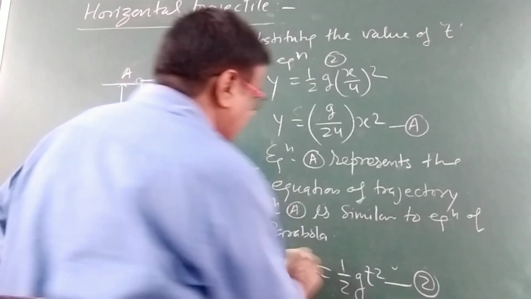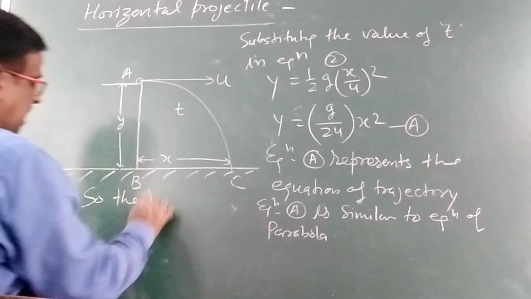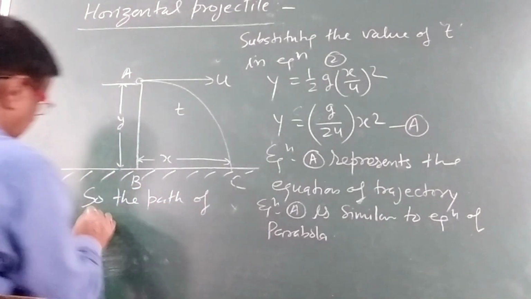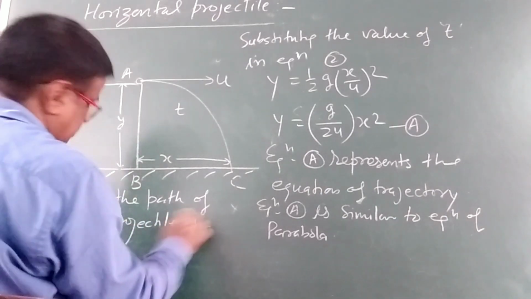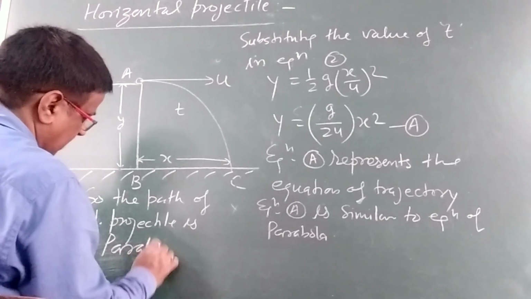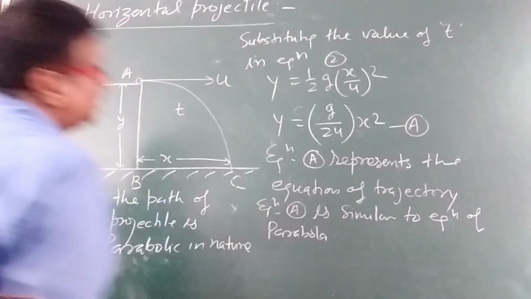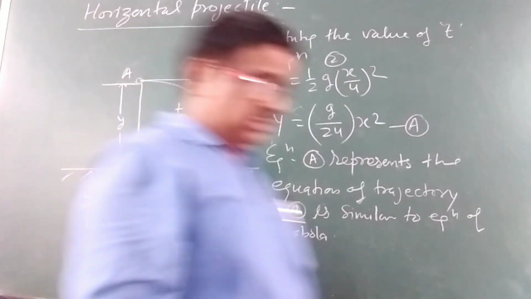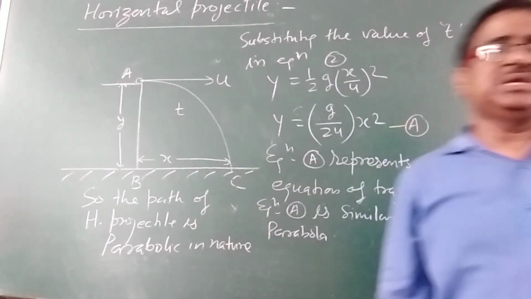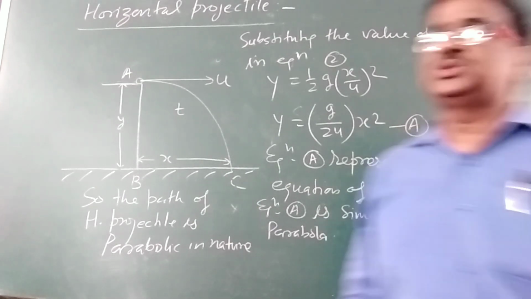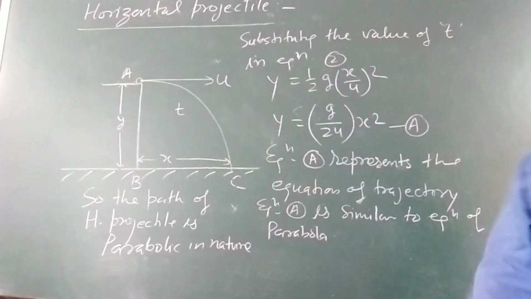So the path of a horizontal projectile is parabolic in nature. This topic is very, very important for 3-mark questions. It comes in the examination. So this is the horizontal projectile and its equation for the trajectory.